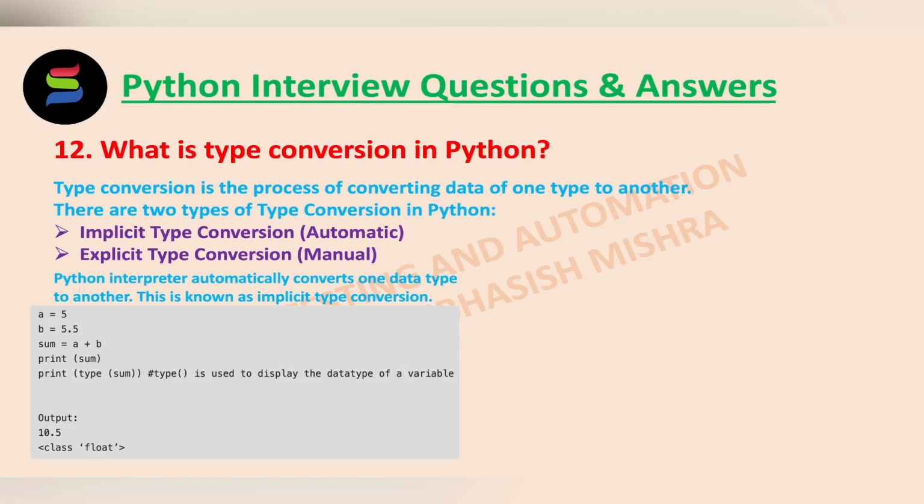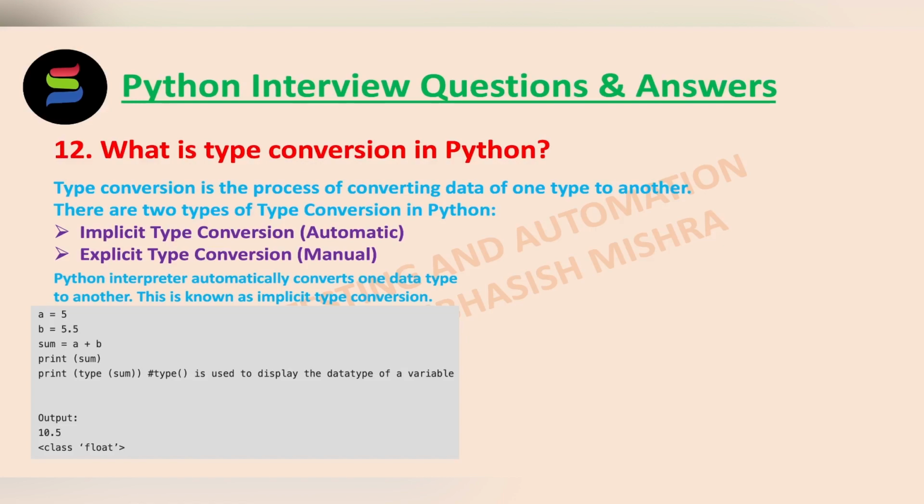Then what we are doing? Then we are checking the data type of the sum variable, and here we see that the data type of sum variable is float. So, how did it happen? It had been automatically converted into the float data type by the Python compiler, and this is called implicit type conversion. The reason that the sum variable was converted into the float data type and not the integer data type is that if the compiler had converted it into the integer data type, then it would have to remove the fractional part, which would have resulted in data loss.